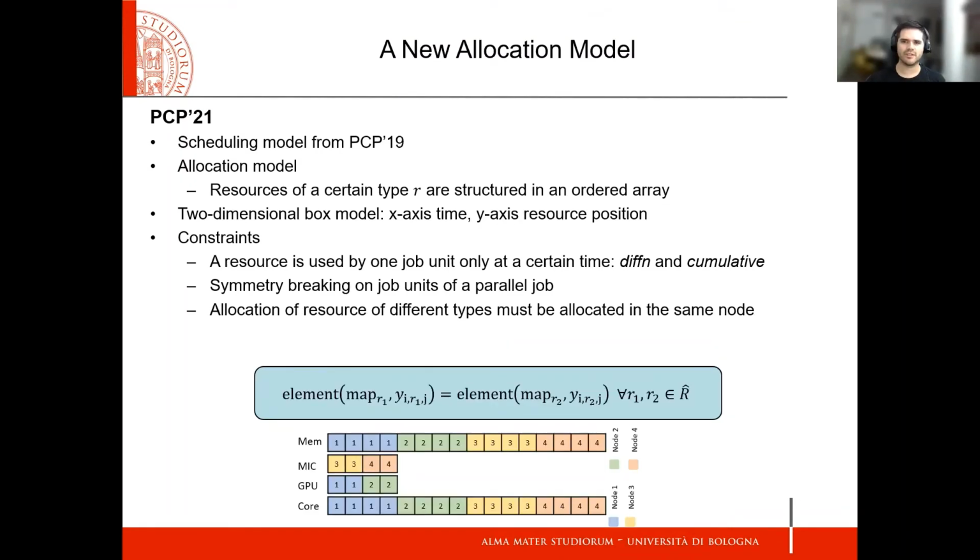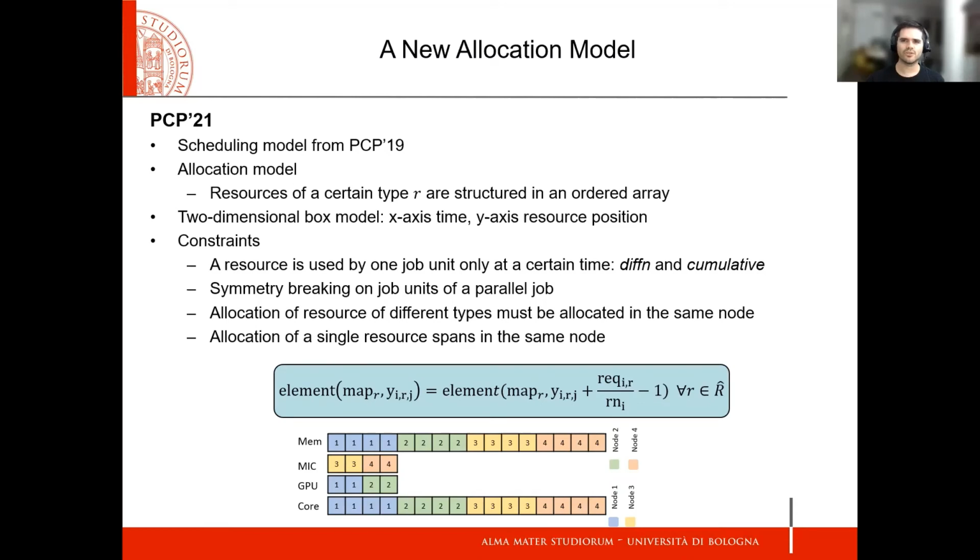We need additional constraints to guarantee that certain allocations are in the same node. For that, we use a mapping array for each resource type, which is based on the system representation introduced earlier, but the content of the array is the number of the corresponding node. To ensure that the resources of different types of a job unit are allocated in the same node, we post an element constraint. R hat is the subset of resource types which considers only the requested resources of the job i. We also use the element constraints to enforce that the allocation of a single resource spans the same nodes.